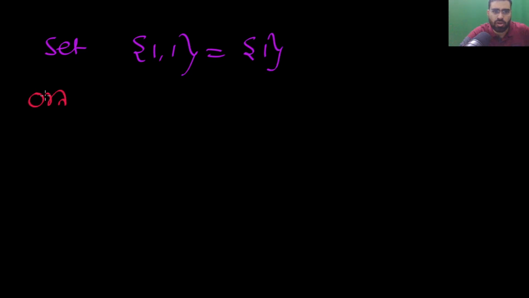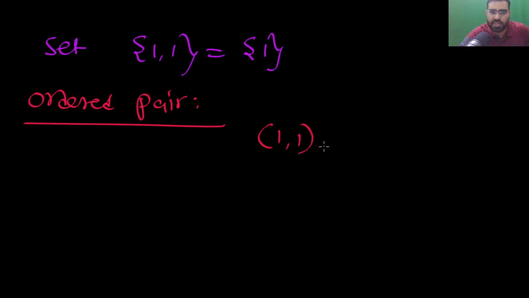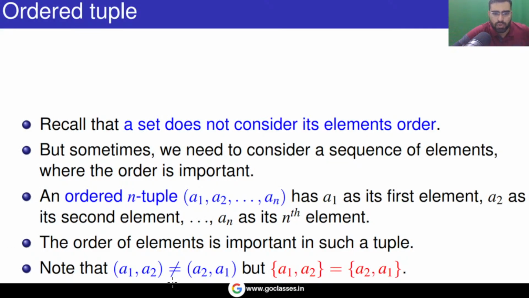But remember, in the concept of an ordered pair, in this structure of an ordered pair, order also matters. So remember, this is not the same as this, these are not the same. Again, very simple, this concept of ordered pair is very important for the relation. Now let's move on.